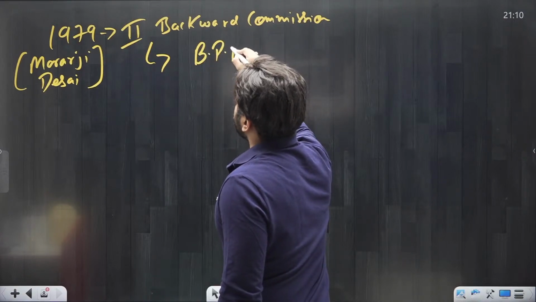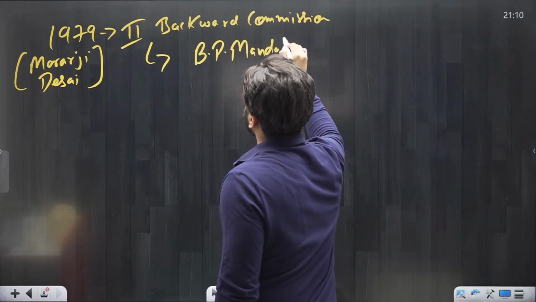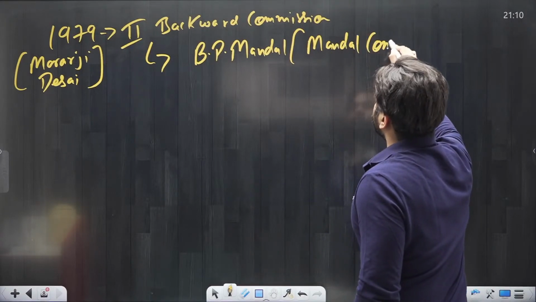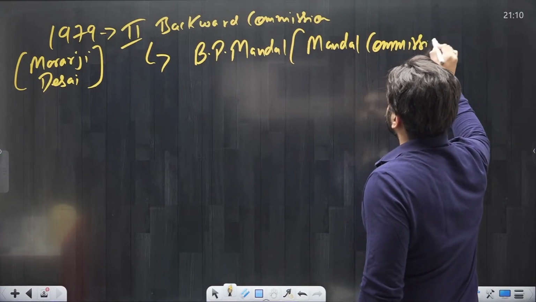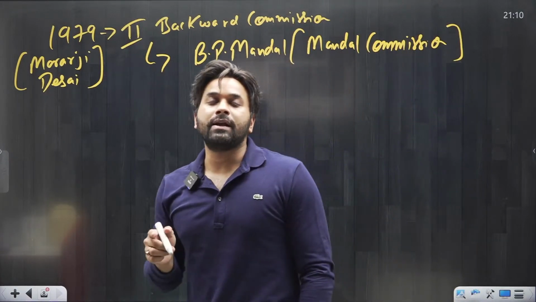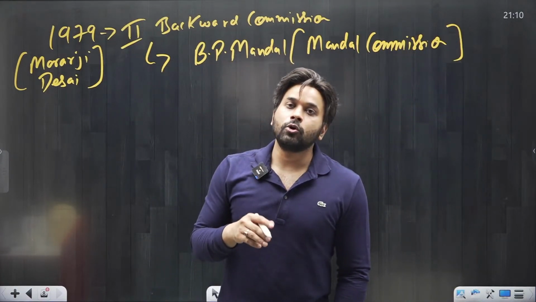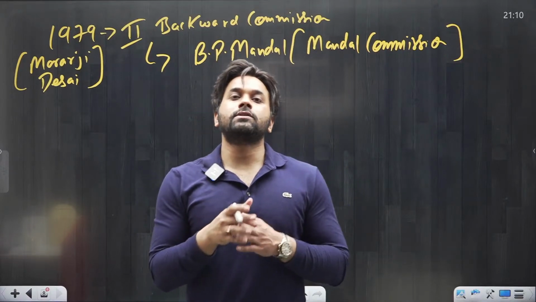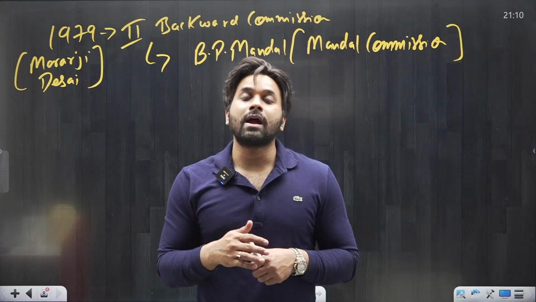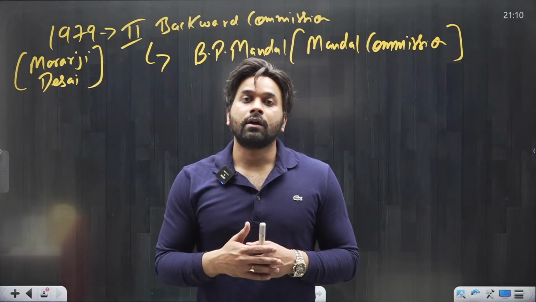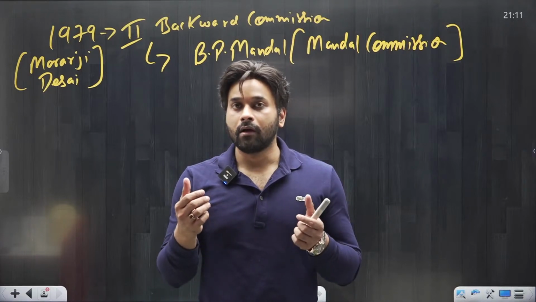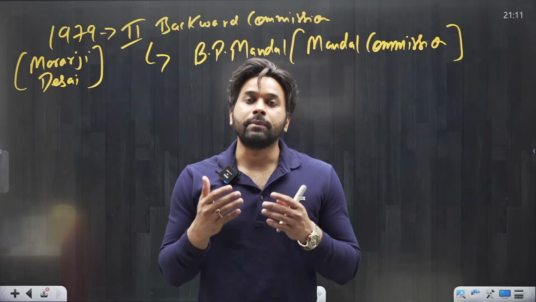BP Mandal was a member of parliament. So this commission is also known as the Mandal Commission. The Second Backward Commission is the Mandal Commission, and it was appointed by the Janata government in 1979. Remember, this commission is important for your examination, because it is due to this commission that the government finally gave 27% reservation to OBC. So let us first discuss what the commission observed and what it recommended.